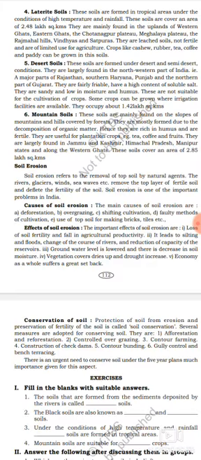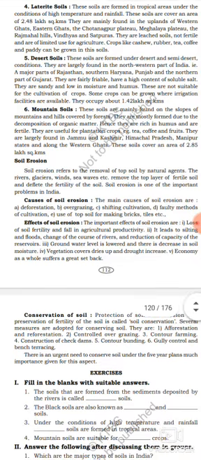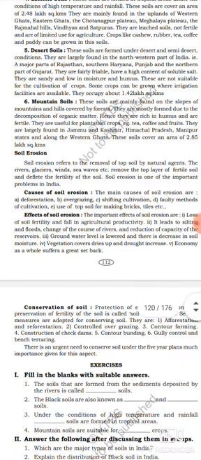Got it? Punjab and the northern part of Gujarat. They are fairly friable, have a high content of soluble salt. They are sandy and low in moisture and humus. Got it? The desert soil is sandy, and low in moisture and humus.